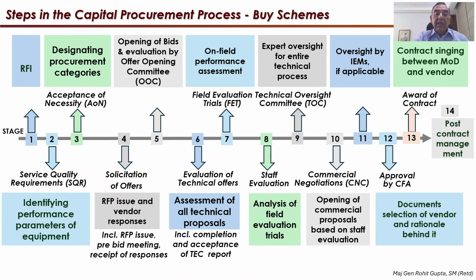The third stage is the acceptance of necessity, where you go to the designated procurement authority for that particular financial power, and you ask him for the acceptance of necessity. We have already dwelled on certain aspects regarding the AON in the preceding portions. Then a most important aspect is the issue of the RFP to the vendors concerned. It is normally a closed RFP which goes to selected vendors. In certain cases, it could be an open RFP also, where vendors that qualify in the criteria can respond to it.